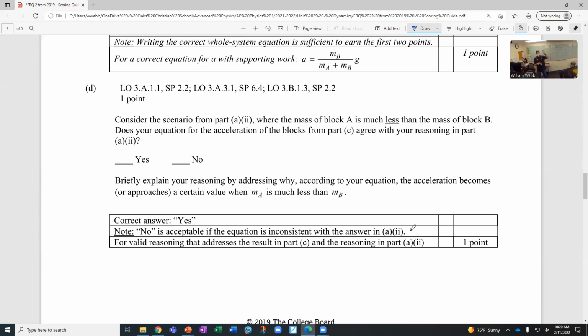Or if you got part A right, but your derived equation was wrong, they probably won't agree. So if you said, no, they don't agree, and you explained correctly that they don't by the math of it, you would miss points for C because your derivation was wrong, but you could still earn D because you clearly explained that they weren't equivalent, that your answers didn't match. Okay? So you could miss one or the other and correctly explain that they don't match and earn this point for D. You would still lose the points above, but you would gain the points for D.